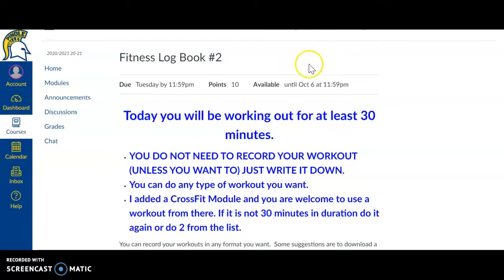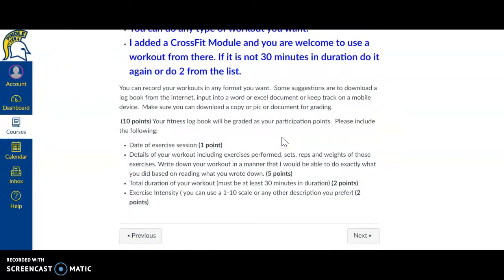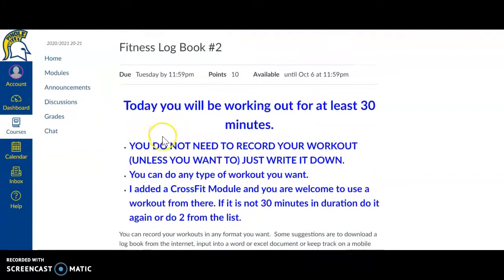There will be a submit button here for you guys, and you're just going to click submit, and then you're going to tell me exactly what you did, just like you did it. So if I were to come in and not know anything, I could duplicate your workout down to the rep.